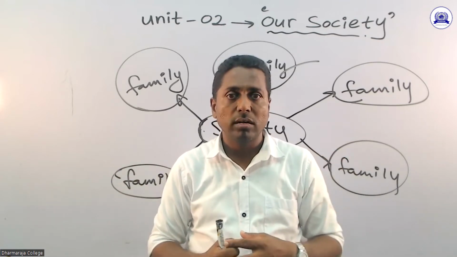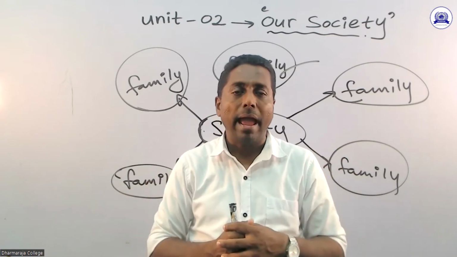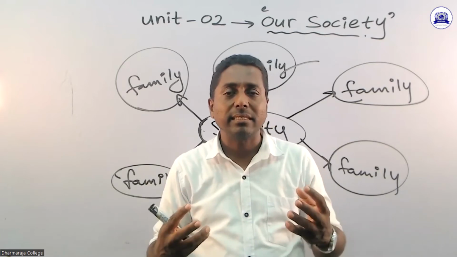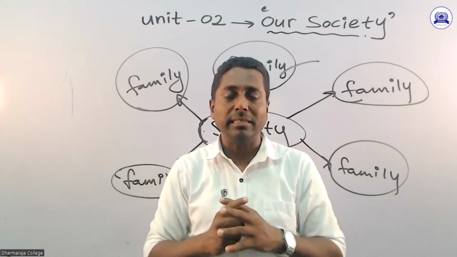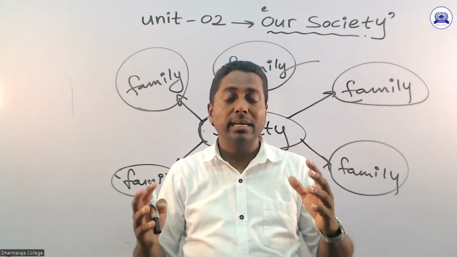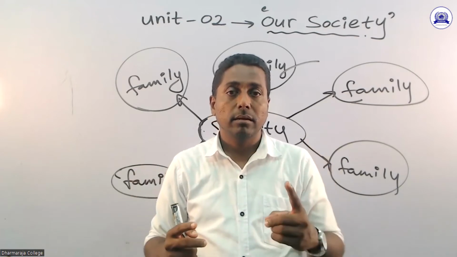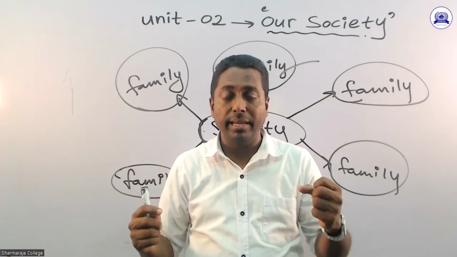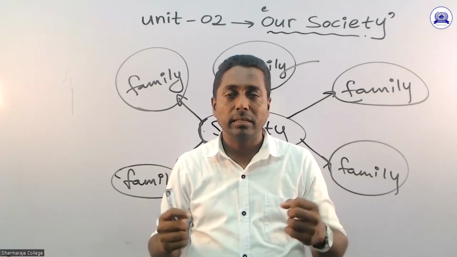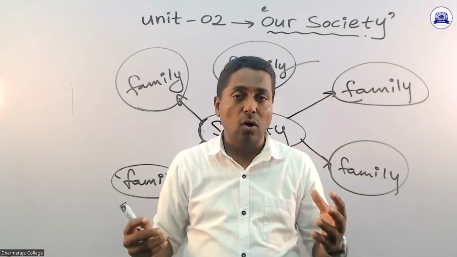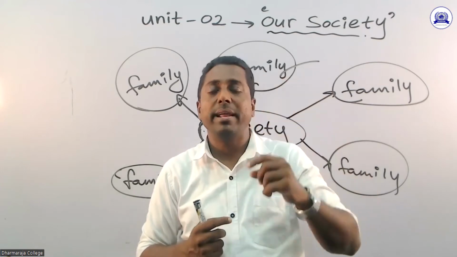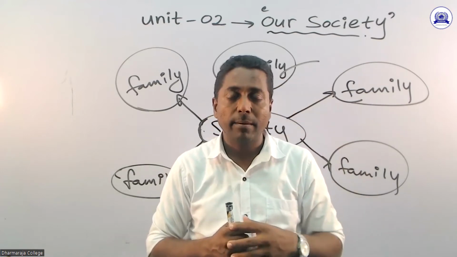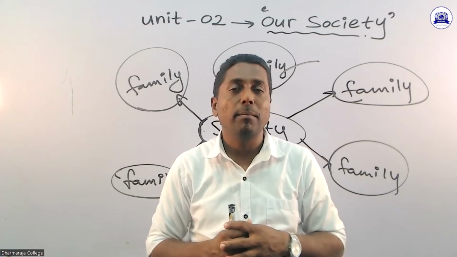That is very strong strength. And we can discuss. We have different ideas. We can get the better solution. Two heads, three heads, very good. That means better and stronger than one head. That's why society is very important.